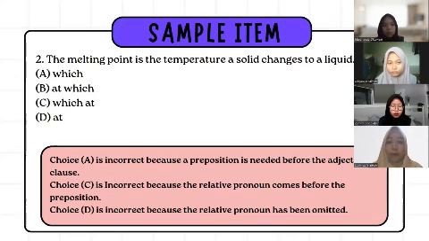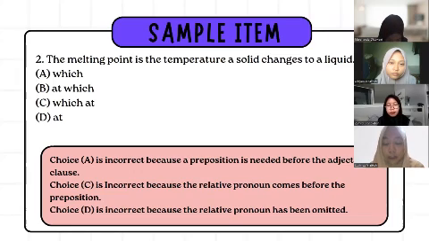Sample item number 2. The melting point is the temperature, blah, blah, blah, a solid changes to a liquid. A, which. B, at which. C, which at. D, at. So the correct answer is B. If you choose choice A, it is incorrect because a preposition is needed before the adjective clause. These options explain that which requires a preposition to connect the relative clause with the main clause.